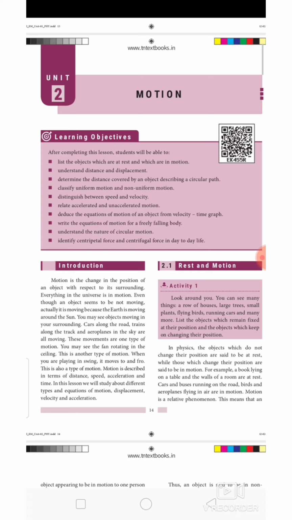You may see objects moving in your surrounding like car, train, flight, etc. These movements are one type of motion. You can see your ceiling fan, it rotates. So it is another type of motion. Sometimes in a park, many of you are fond of playing on a swing. It moves to and fro. So this is another type of motion. Motion is described in terms of distance, speed, acceleration and time. In this lesson we will study different types and equations of motion, displacement, velocity and acceleration.